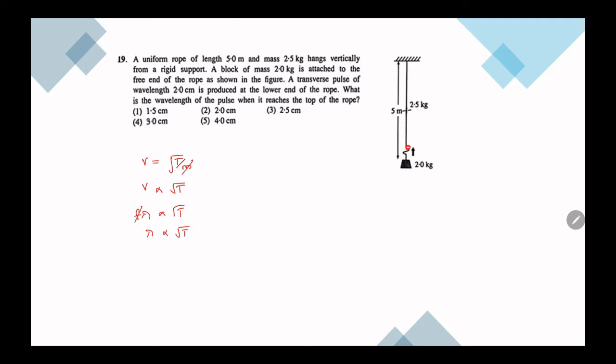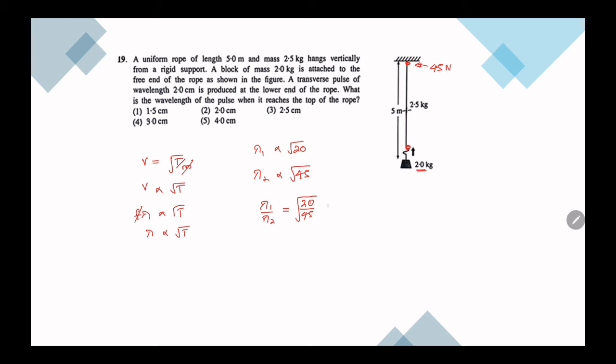At the bottom we have a tension equal to the weight of this, that's 20. Then lambda 1 is proportional to root of 20, and at the topmost point it is going to bear the entire weight, so 4.5 kilogram, which is 45 newtons. So lambda 2 is proportional to root of 45. Then lambda 1 over lambda 2 is root of 20 over 45.